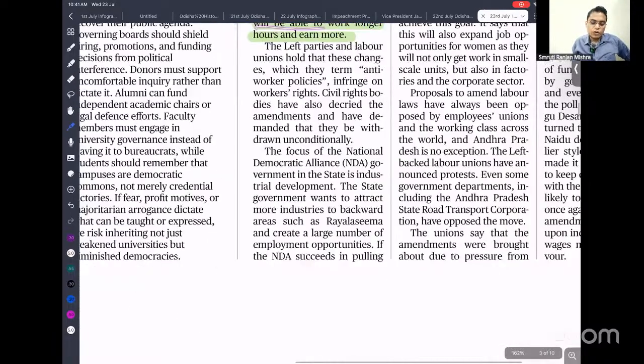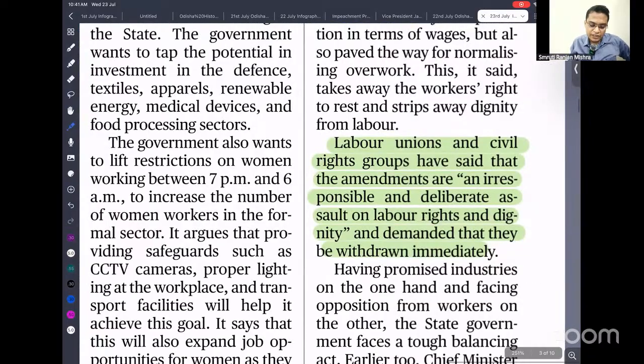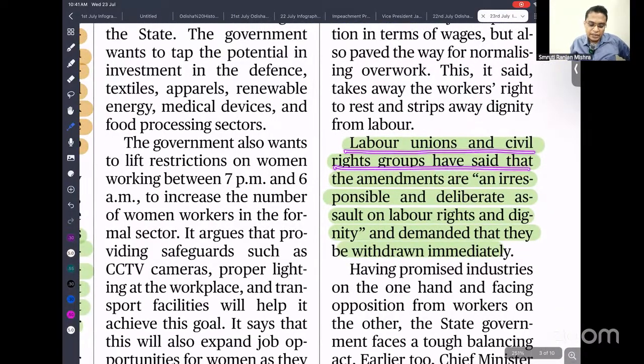But the labor unions and civil society say the amendment is an irresponsible and deliberate assault on labor rights and dignity, and demand that it be withdrawn immediately. So the government says it will help in the promotion of ease of doing business, and the labor unions and labor rights activists are saying it is going to violate the rights of individuals.